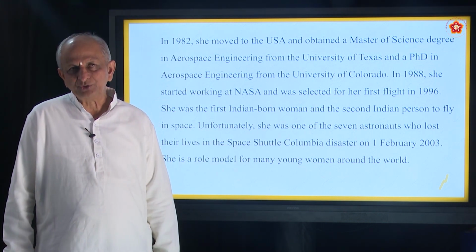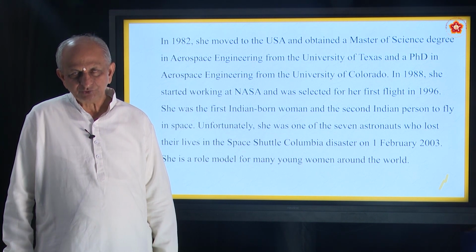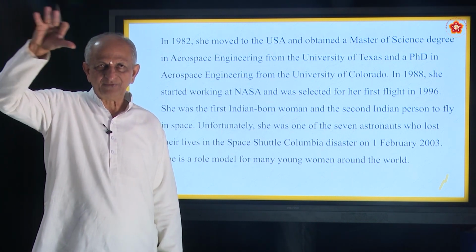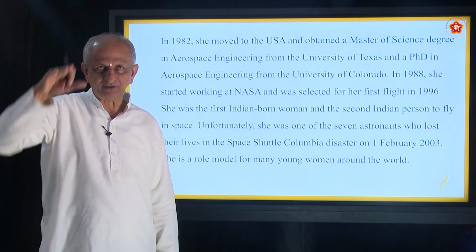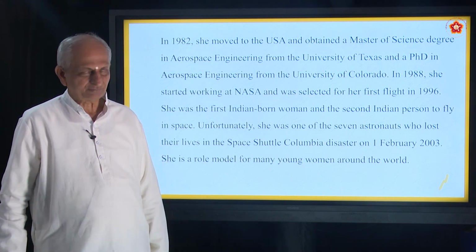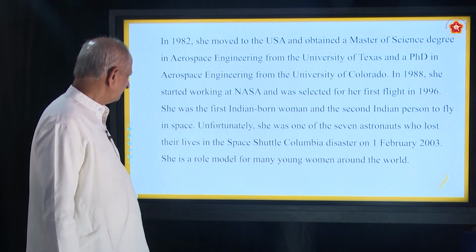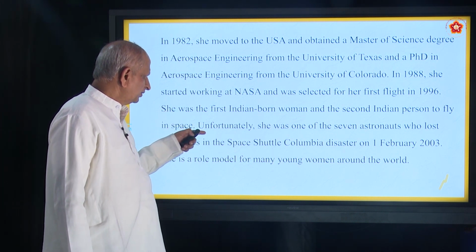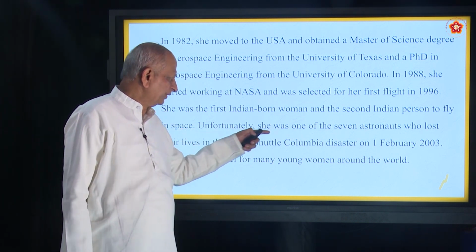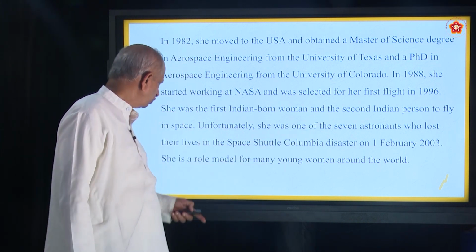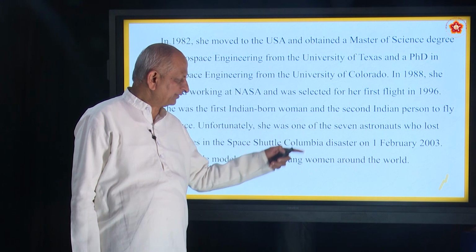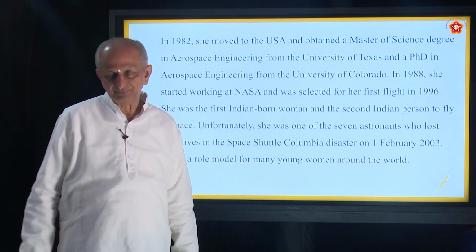Also, you might have heard about Sunita Williams, who also worked in a special kind of space theater for months together. But Kalpana went in a rocket. Unfortunately, she was one of the 7 astronauts who lost their lives in the Space Shuttle Columbia disaster on 1st February 2003.